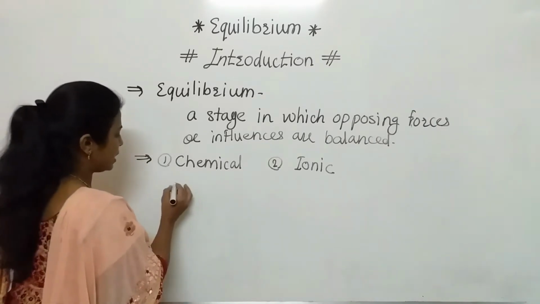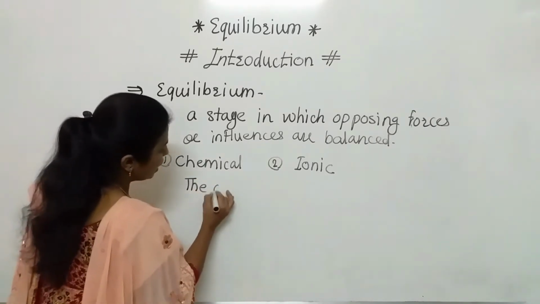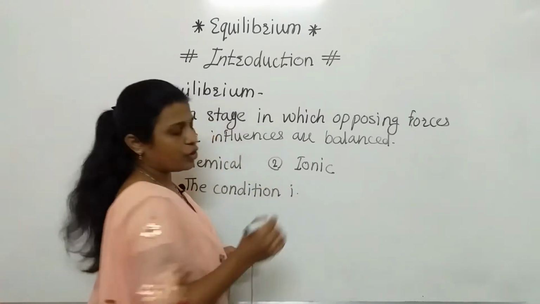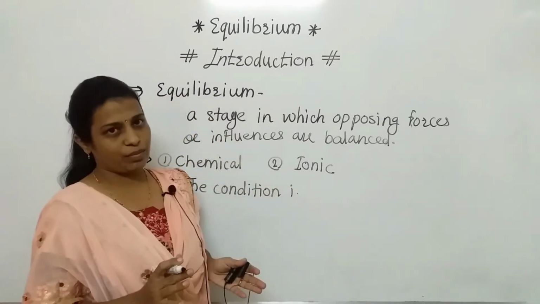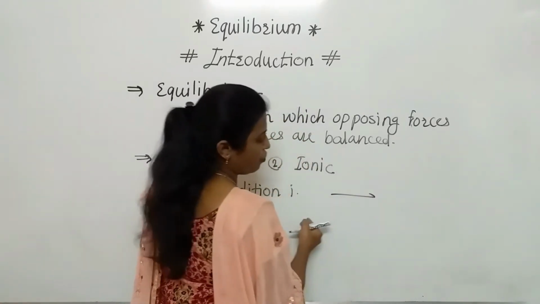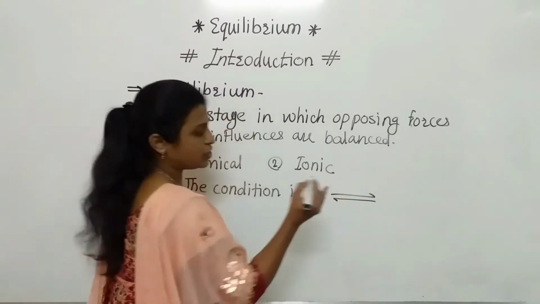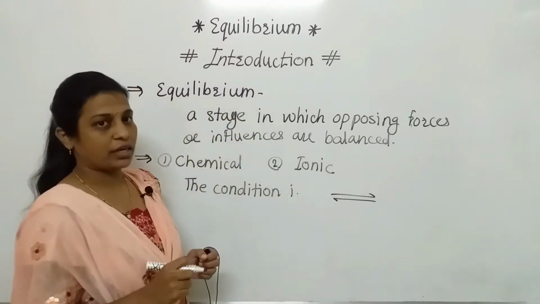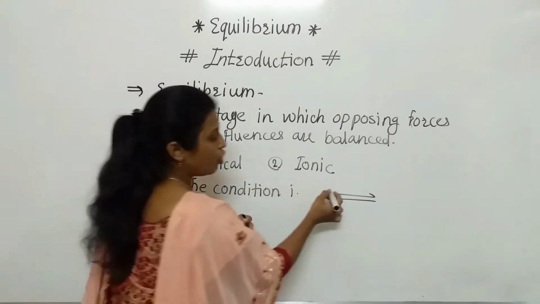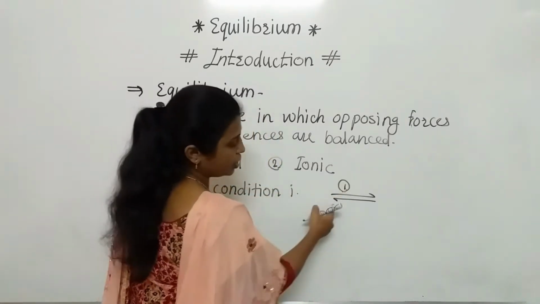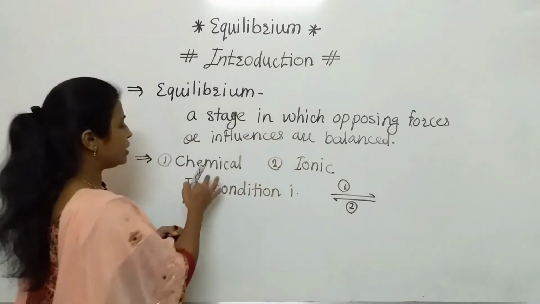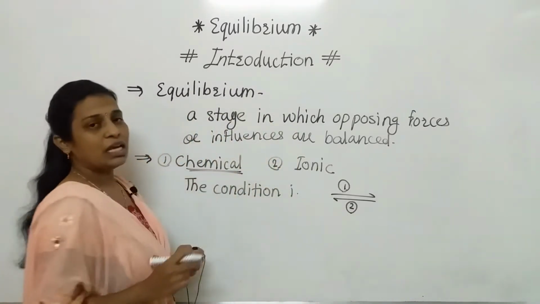It is the condition in which, for example, when any reaction is taking place, this type of reaction is called a forward reaction, and this type of reaction is called a backward reaction. For that reaction, if the rate of the forward reaction is equal to the rate of the backward reaction, at that time we call it a chemical equilibrium.